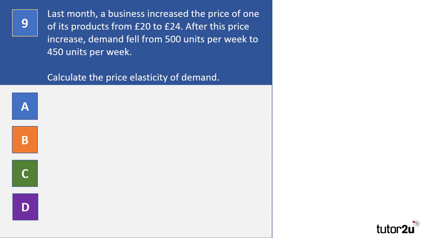Question 9. Last month, a business increased the price of one of its products from £20 to £24. After this price increase, demand fell from 500 units per week to 450 units per week. Calculate the price elasticity of demand. Here's your 4 choices. Minus 0.5, minus 1, minus 1.5, minus 2. Pause the video now while you have a go at working this one out and select what you believe to be the correct answer.